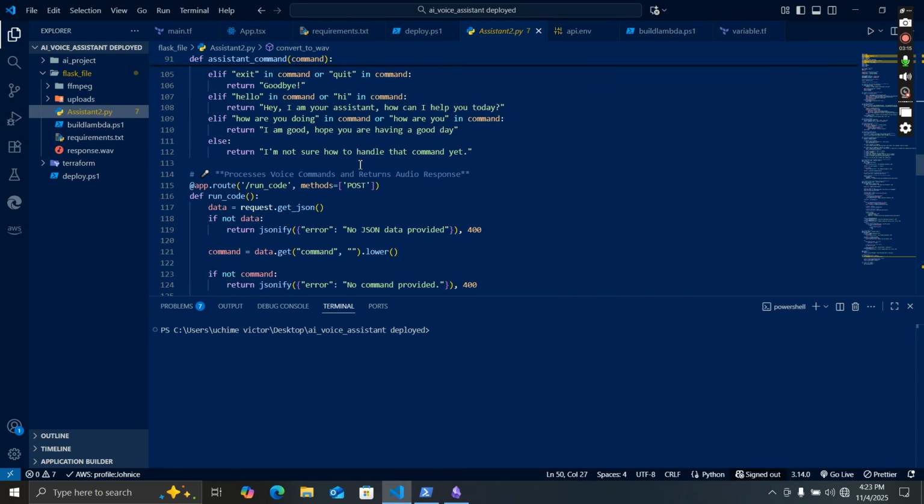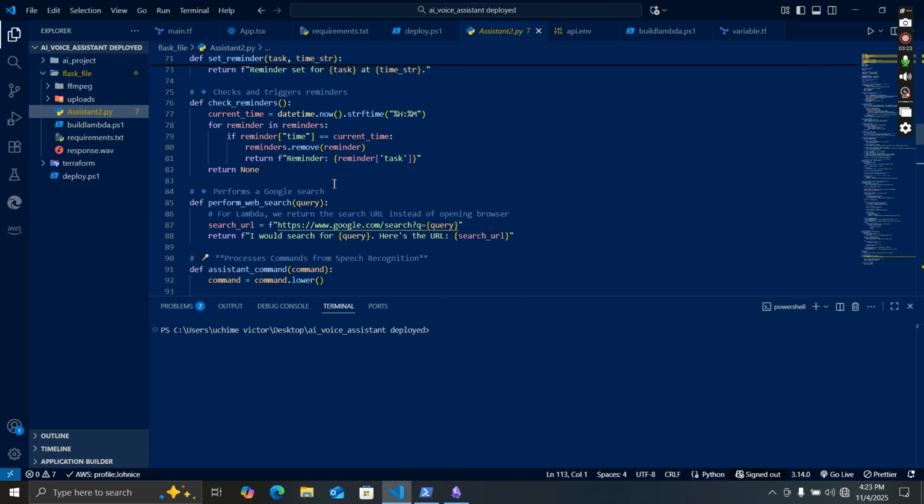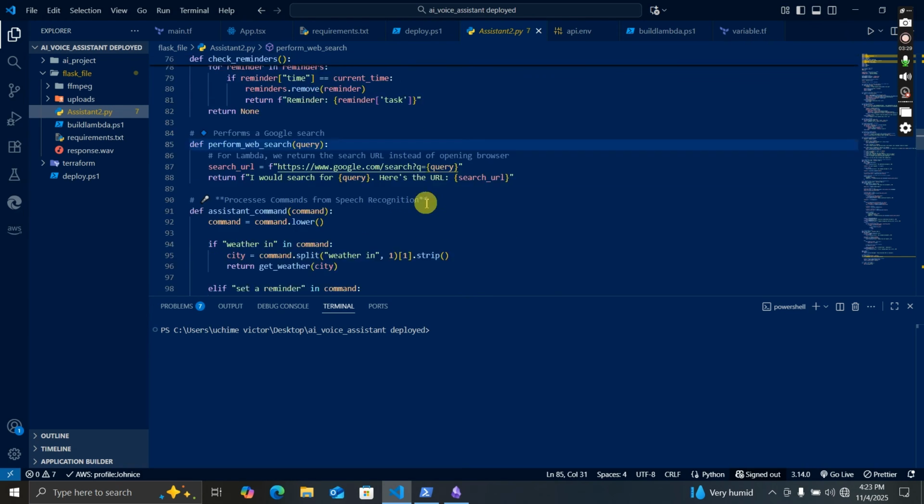It handles conversation, basic conversations. It sets calendar, it also does reminders. It also performs web search. As you can see, there is a function for my web search.